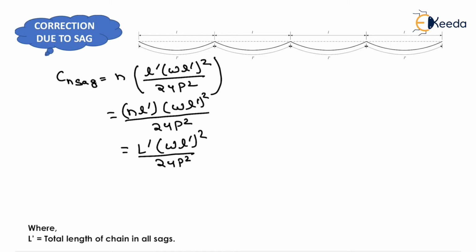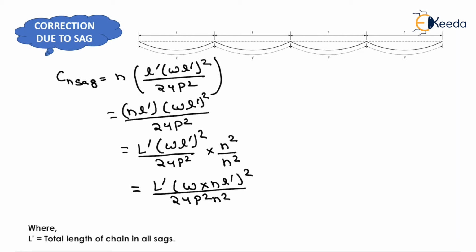Now for getting the exact equation, we need to multiply the numerator by n square and the denominator by n square. So we will get L dash into W into (nL dash) whole square upon 24 P square n square.